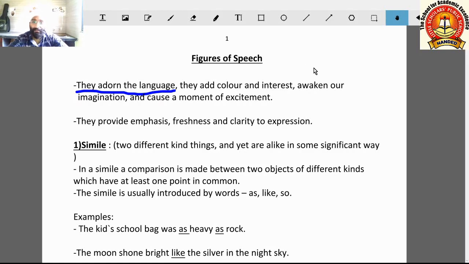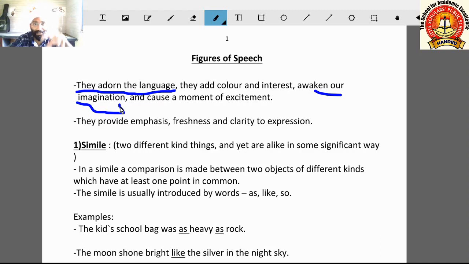They awaken our imagination. Awaken our imagination means what? If figures of speech are used, different types of imagination are attached with that poem or with that line, and the reader can imagine different things, different aspects from that line, and feel a moment of excitement.